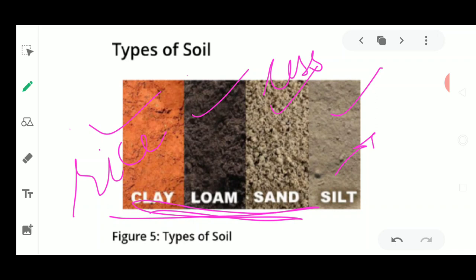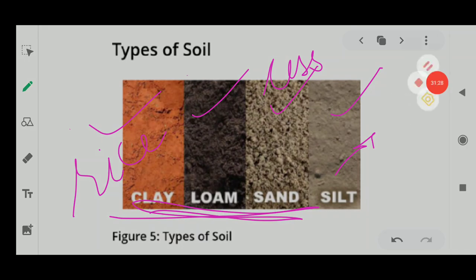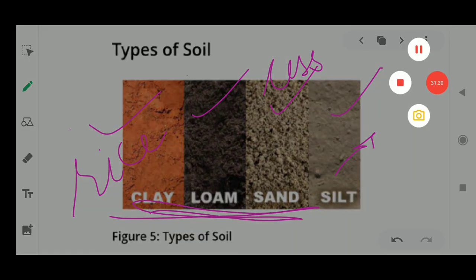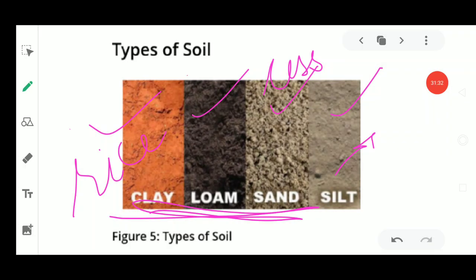So this was all about the types of soil and the crops which are grown in them. Why these crops can be grown here is because of the various properties of soil. We'll discuss the properties of soil in the next class, hopefully, and today we have discussed the types of soil in detail.